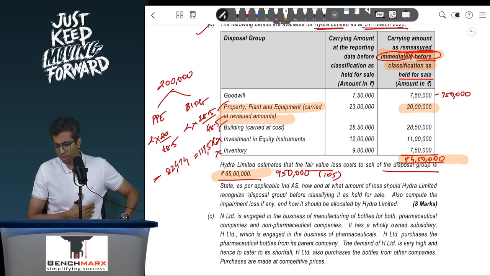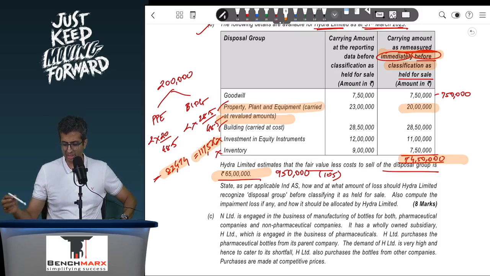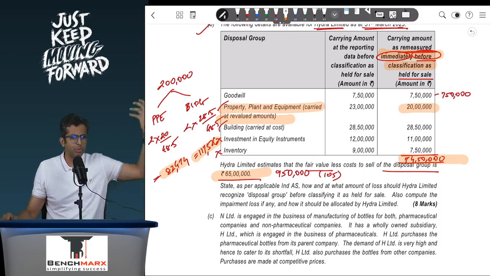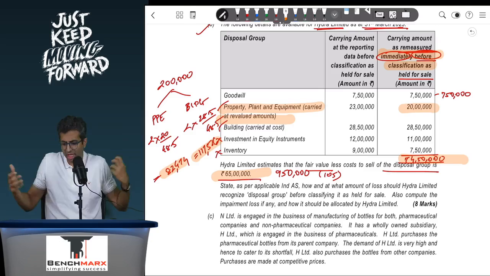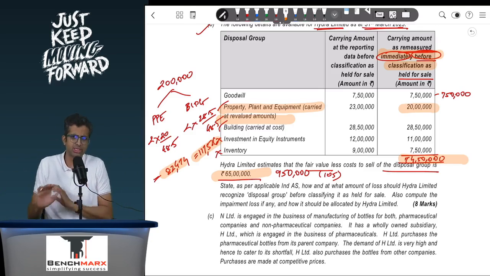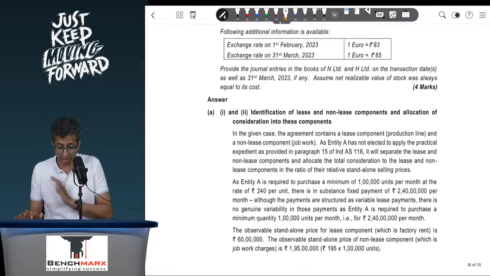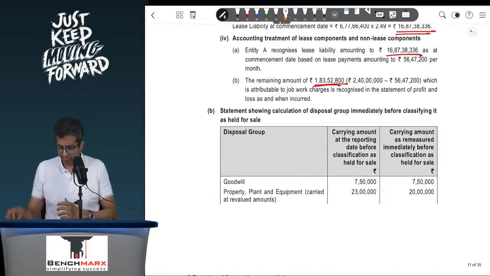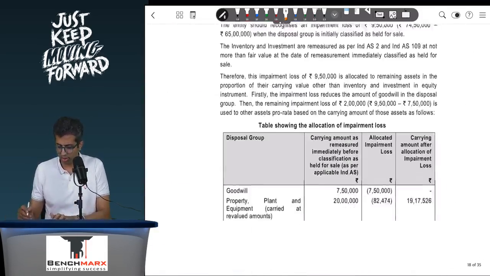Now the institute over here has allocated 82,474 as well as 1,17,526 respectively to the PPE as well as to building, considering probably revaluation must have been done in the past, and as a result currently I cannot prove that they will not bear this loss. In my opinion, since they have been told that they are carried at revalued amounts, there should have been an alternative treatment possible, but considering the way the institute has solved, we will have to follow the treatment unfortunately.